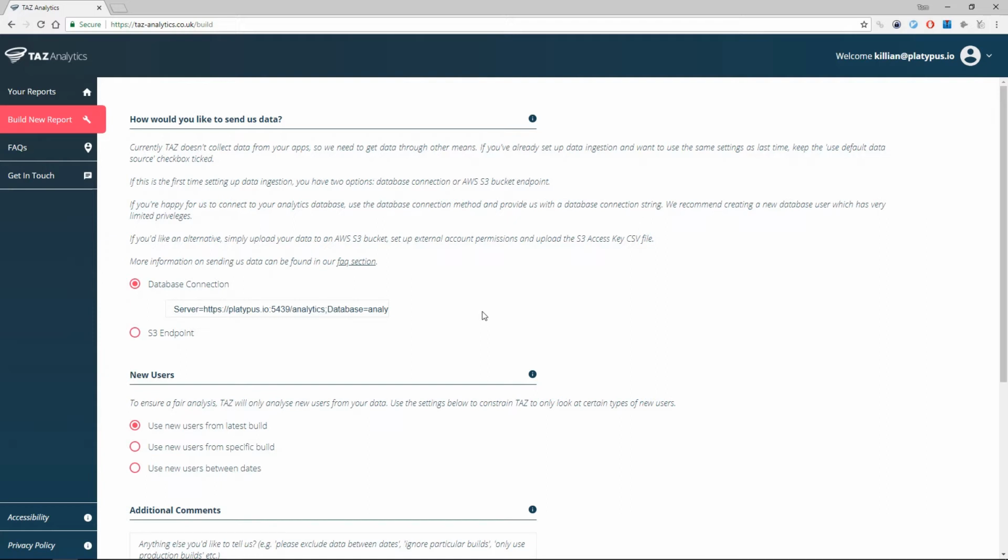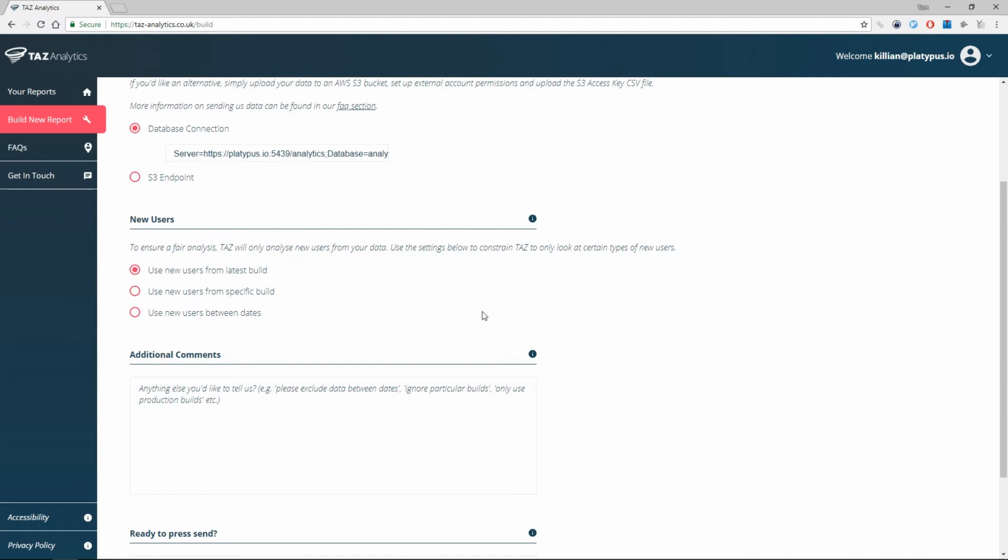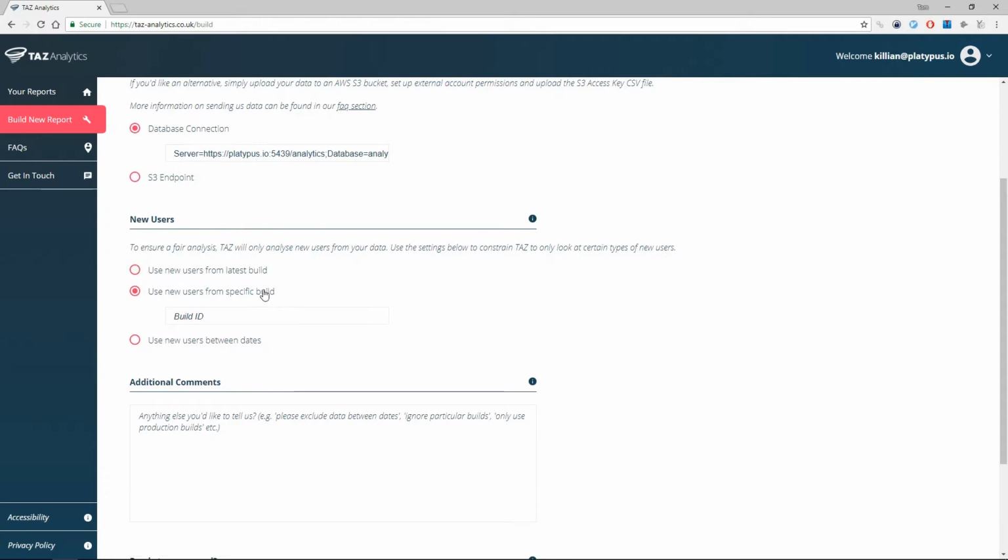Now that we've got our database sorted, we need to tell TAZ what types of users we want to analyse. For example, for this report, we may only be interested in new users from a particular build. Note that you don't need to tell TAZ how to identify builds. It will have a go at doing that itself. If it can't, we'll be in touch.